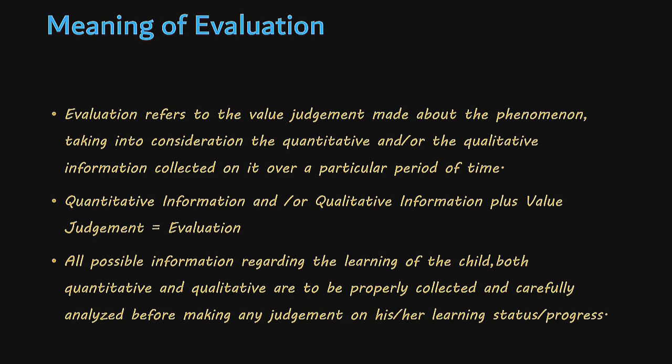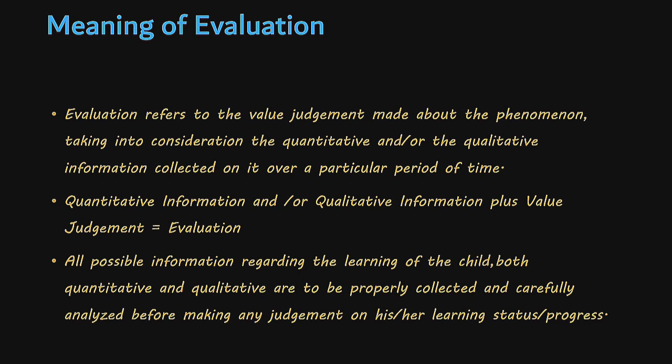That means first we gather the quantitative information along with the qualitative information about the learning of the child, and on the basis of that information, we try to analyze and examine that quantitative and qualitative information, and on the basis of that we try to make a judgment. We give a judgment about the learning progress or the learning status of the child, and this whole process of examining the quantitative information, qualitative information and making the value judgment is termed as evaluation.